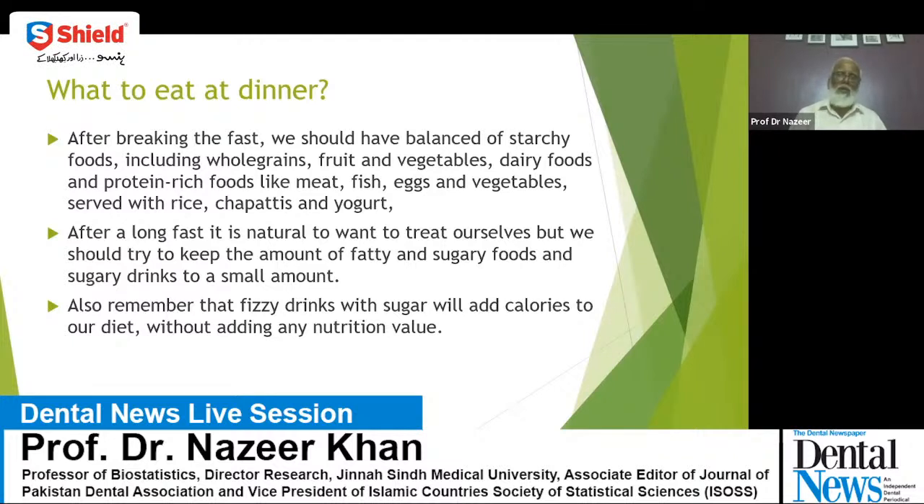After a long fast, it is natural to want to treat ourselves. We want to eat more, but we should try to keep the amount of fatty and sugary food and sugary drinks to a small amount. Also remember that carbonated, fizzy drinks with sugar will add calories to our diet without adding any nutritional value. We should avoid these fizzy drinks in iftar as well as sahur. Next, please.